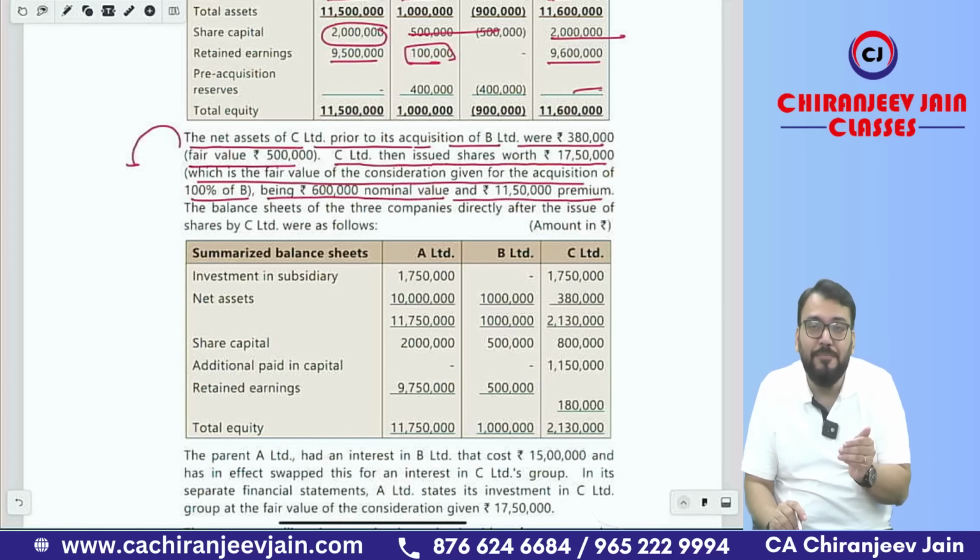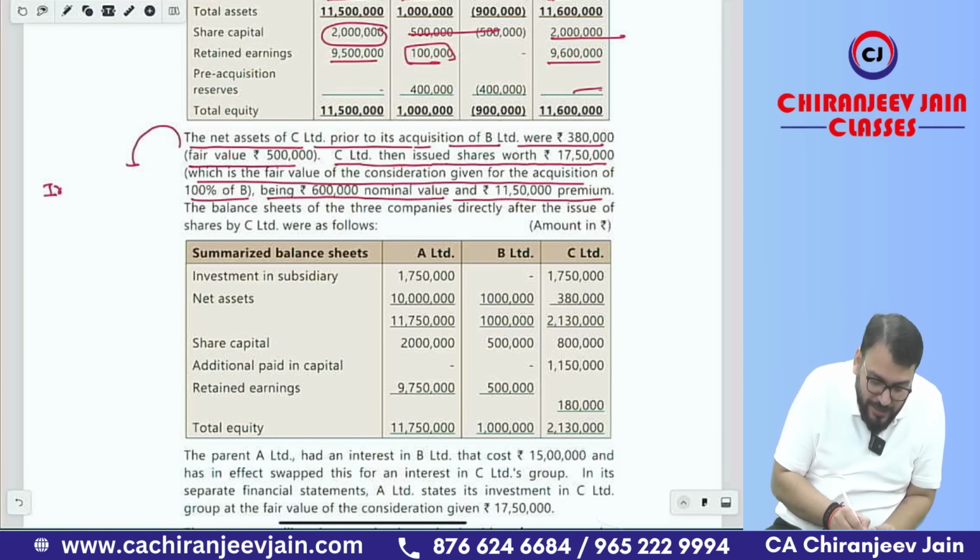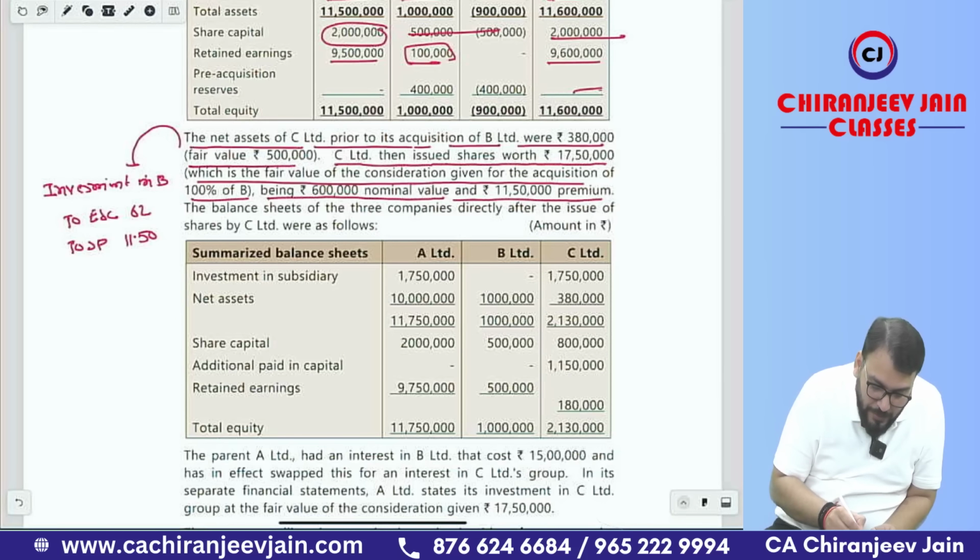C Limited acquires investment in B Limited. What journal entry will they do? Investment in B to equity share capital, to securities premium. This is 6 lakh, this is 11 lakh 50,000, and investment will come to 17 lakh 50,000.